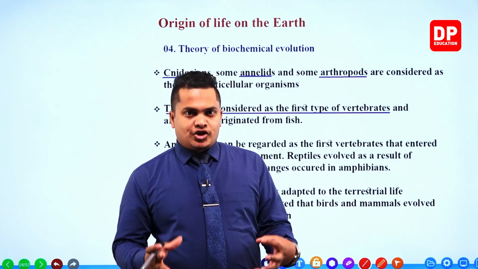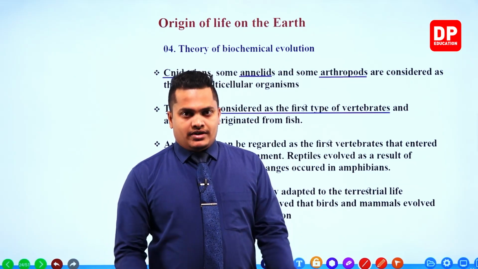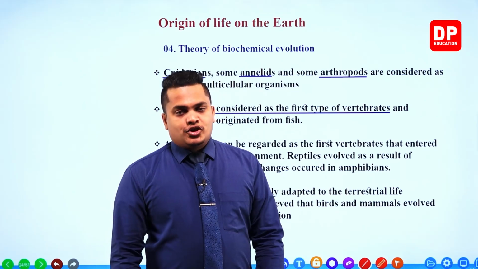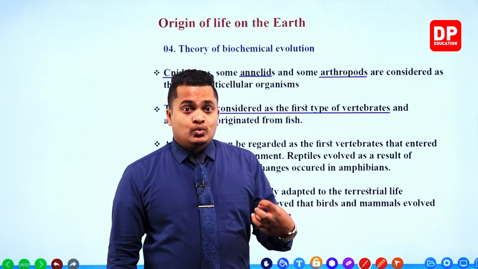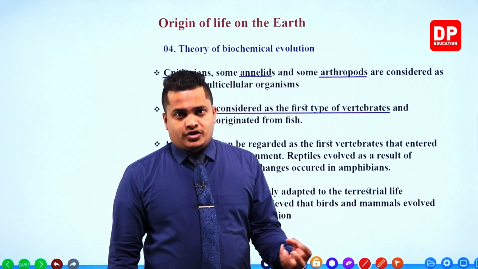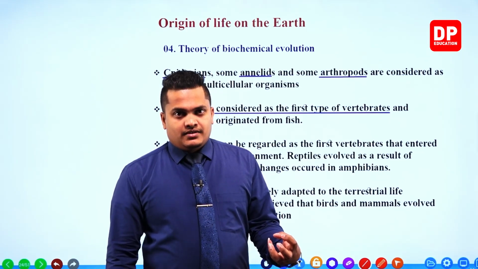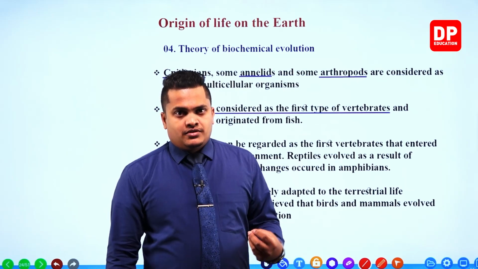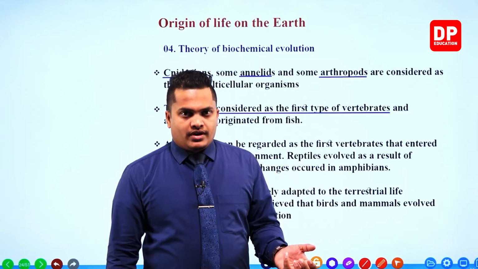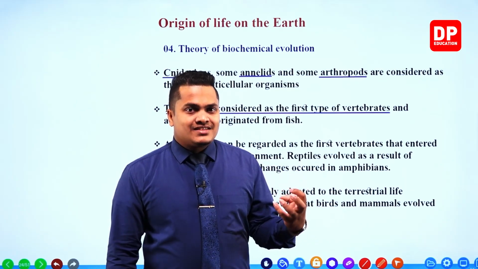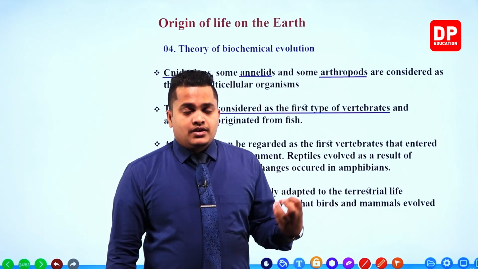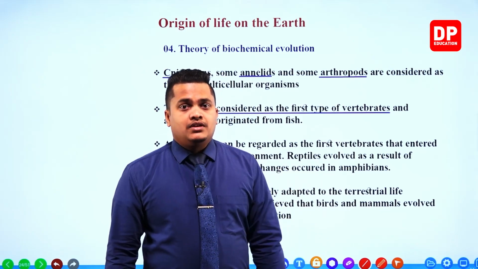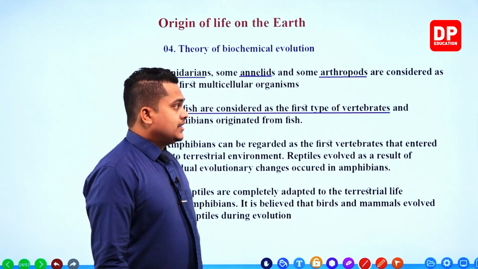That means it should be an aquatic organism. So my dear children, the first and foremost vertebrate was a fish. Fish is an aquatic organism, the first vertebrate ever to appear on our planet Earth.